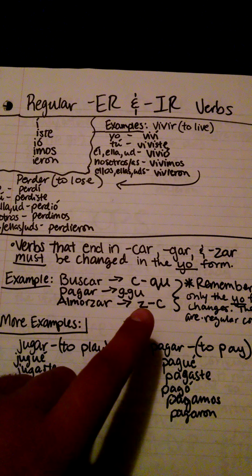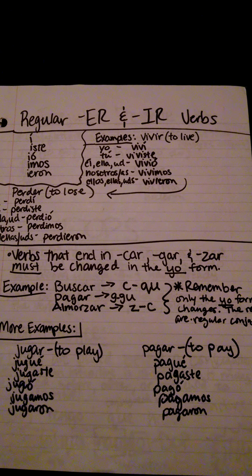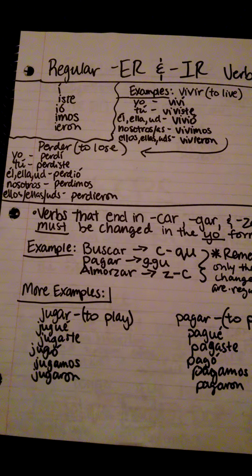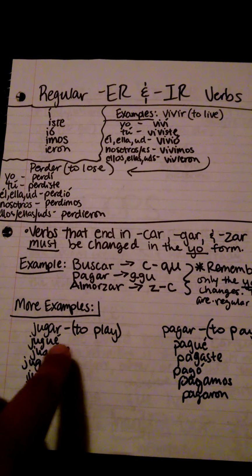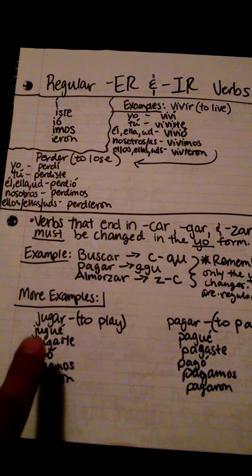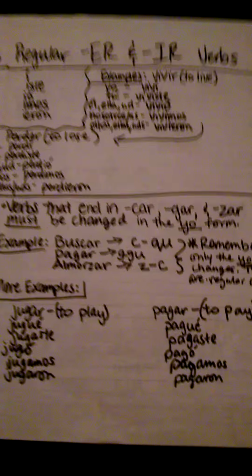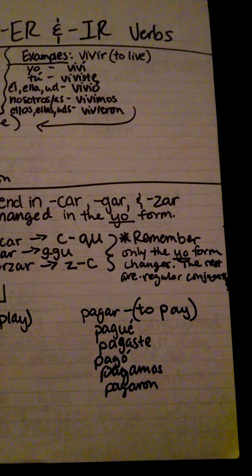And another note that I wrote down just to remind you guys, remember only the yo form changes and the rest are just regular conjugations. Some more examples of the car, gar, and zar verbs changing are the verbs jugar and pagar. Jugar means to play, and the conjugations, changing only the yo, are jugué, jugaste, jugó, jugamos, y jugaron. And pagar is pagué, pagaste, pagó, pagamos, y pagaron.